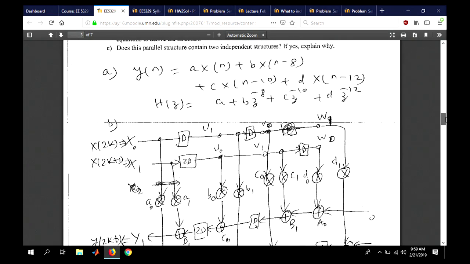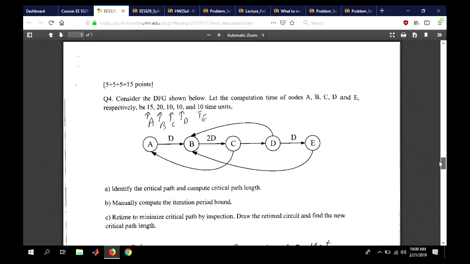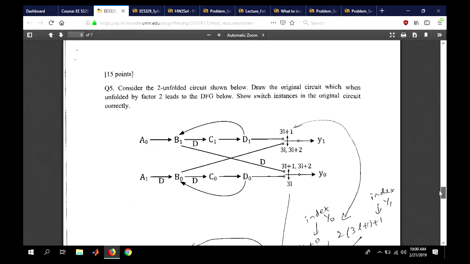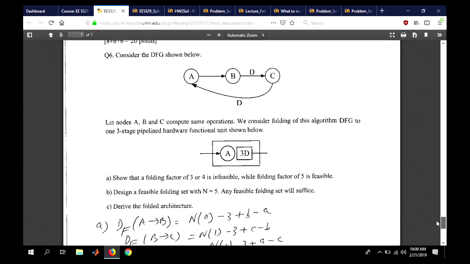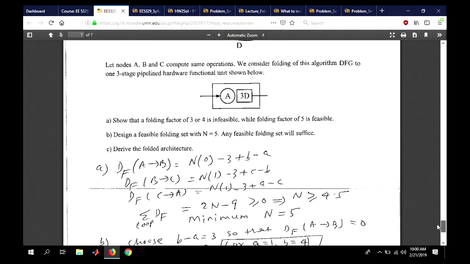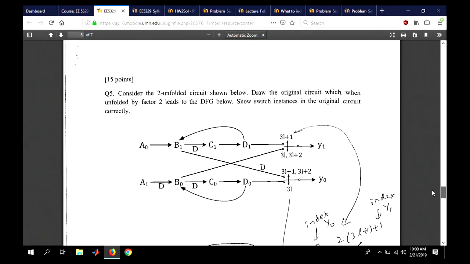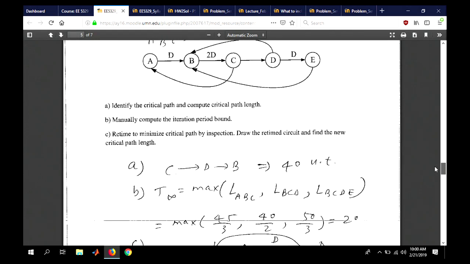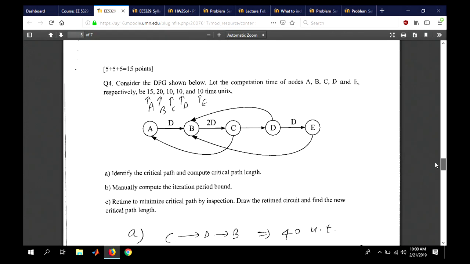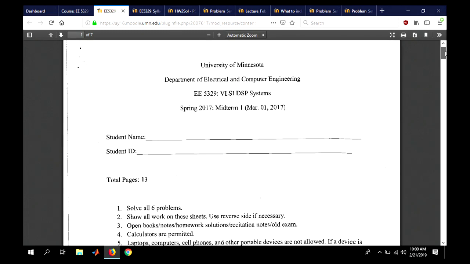So the old exams, if you see that, at least in this example, only the last one is folding, but otherwise unfolding. I did tell you that I won't ask unfolding in this exam. So you may read only up to problem 4 for the exam 2 years ago.